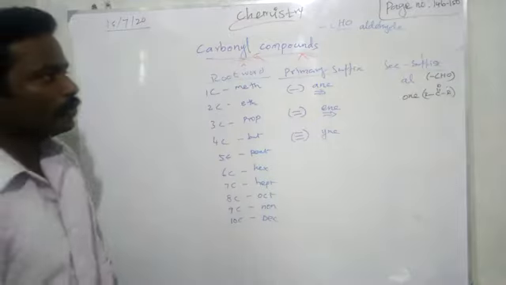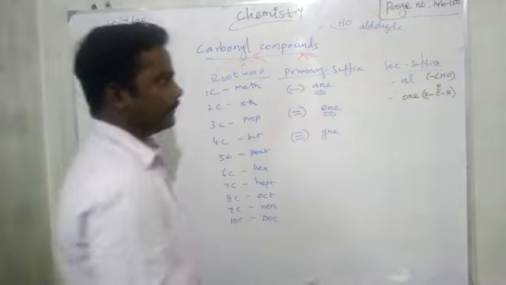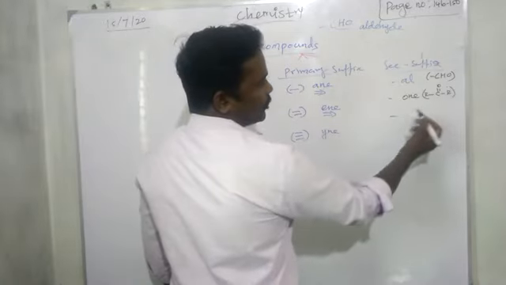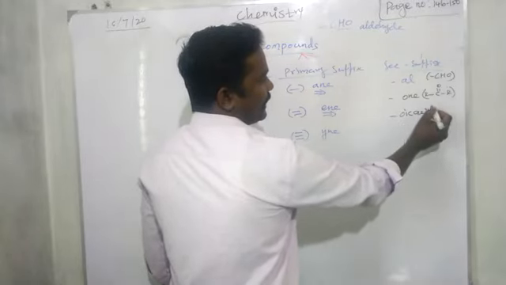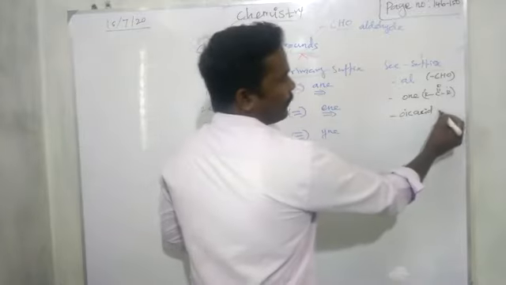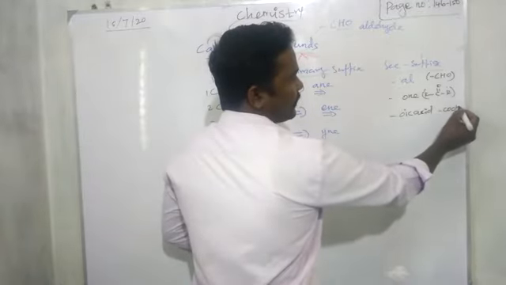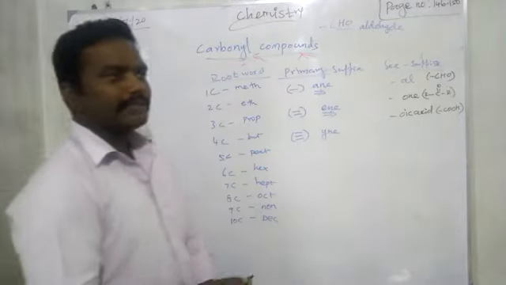Okay. So ketone group means the secondary suffix you want to add is ONE. Then acid group present means OIC acid. Remember, my dear students, acid group. For example, this functional group present means acid functional group present means the secondary suffix is OIC acid.